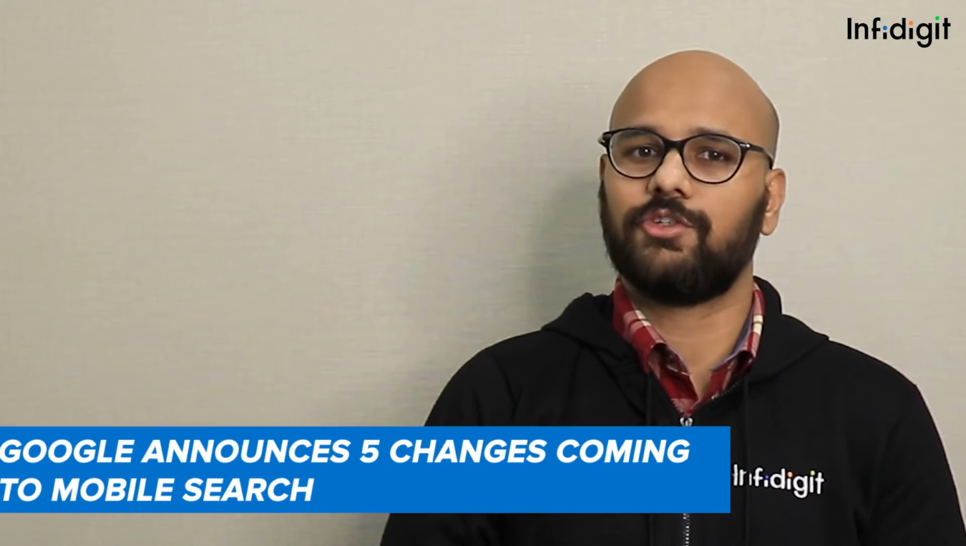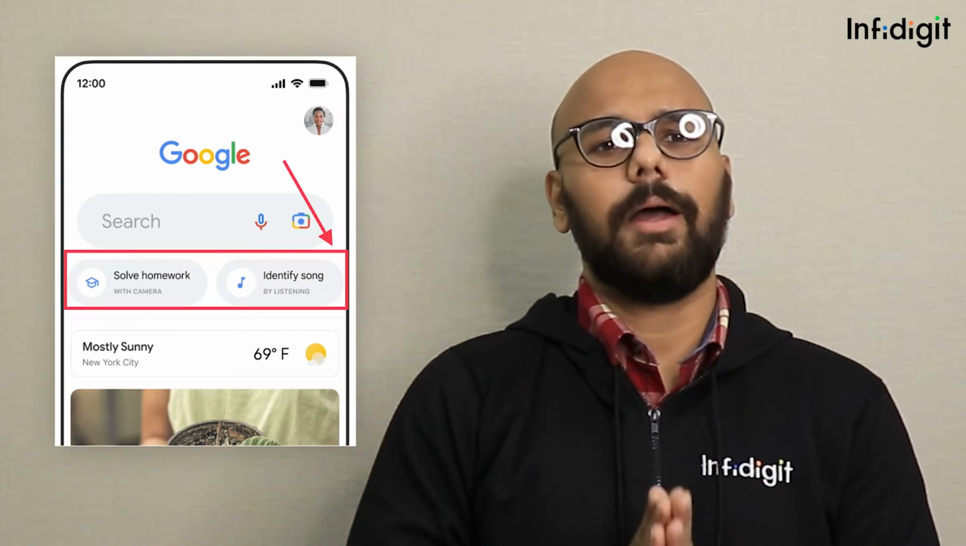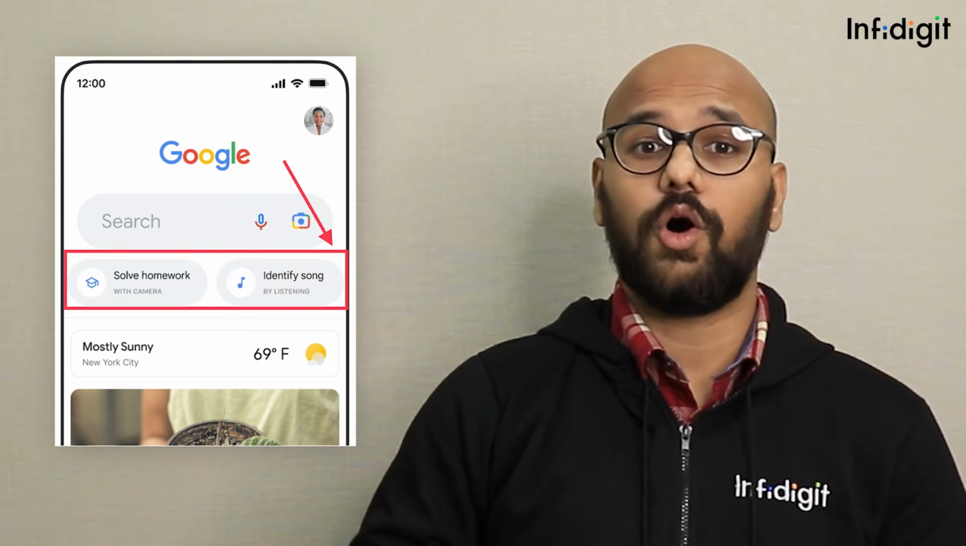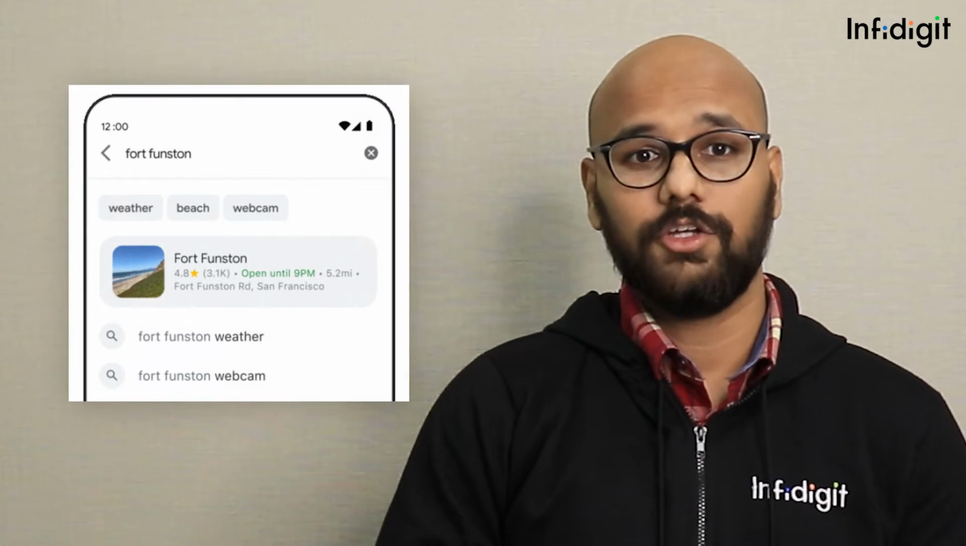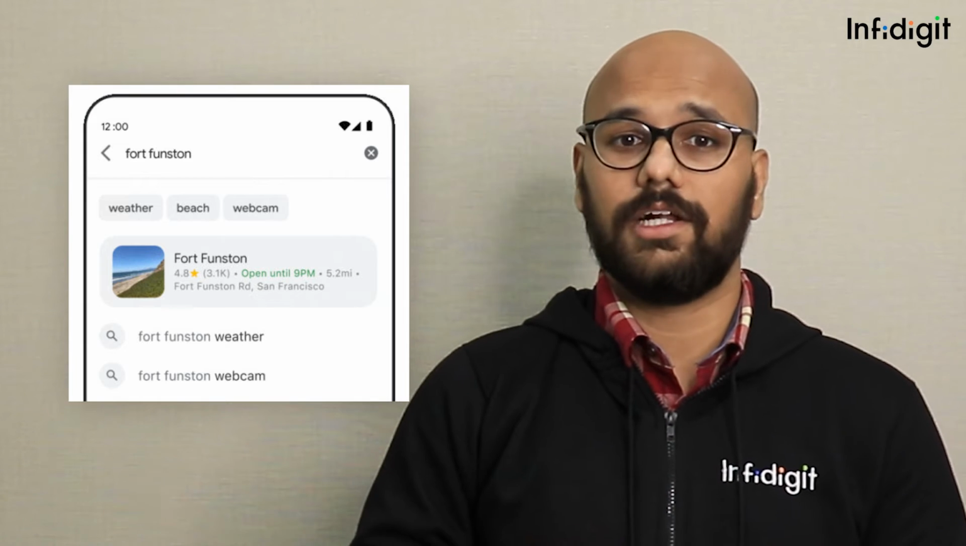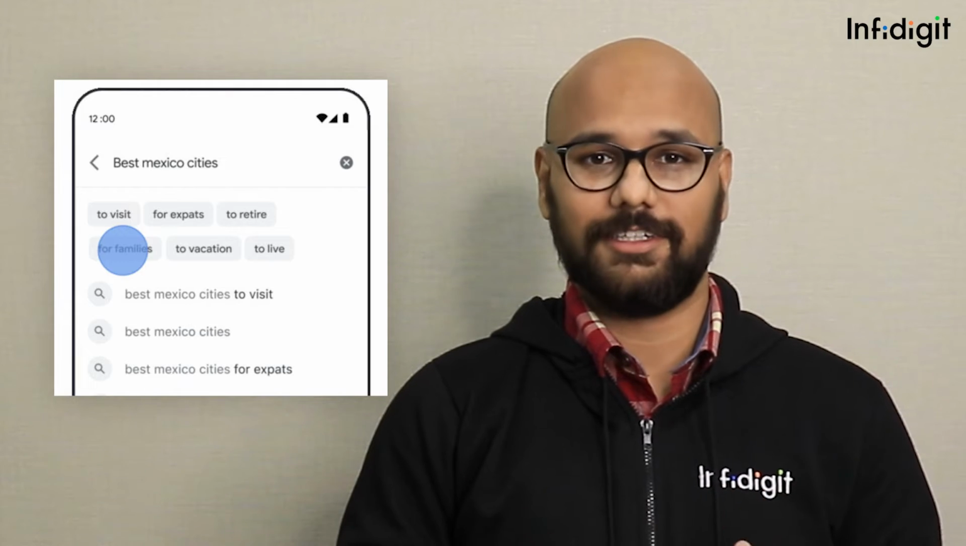Next, we have a major announcement about the 5 changes coming to mobile search. First is Google Search Shortcuts, where you can find products by uploading screenshots, translating text with Google Lens, or even finding songs by humming into the microphone. Second is finding things in mobile search faster by displaying links to results in the search bar. Third is enhancing query refinements, where Google will make it easier to find the most relevant results.